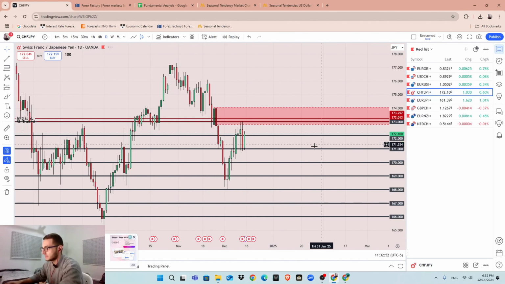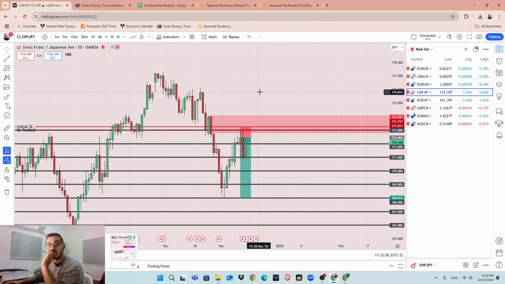Coming into CHF Japanese yen, I entered the trade before the SNB decision rate. The idea was there is a probability for the SNB to cut 50 basis points and another probability to cut 25 basis points. So there was no probability for the SNB to do nothing, to hold rates. What I did, I positioned myself before the news came out, and on Thursday news came out, pushed to the downside. We did not close below 171. We saw a retracement closing above 172.